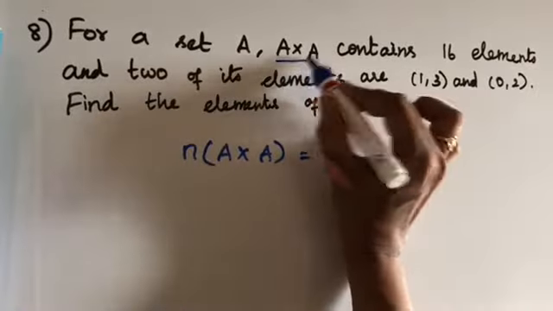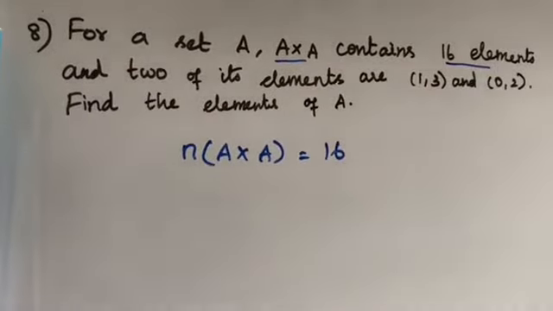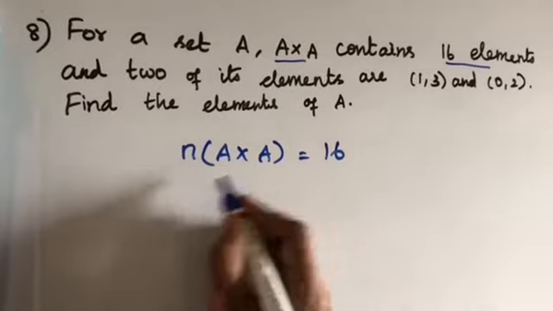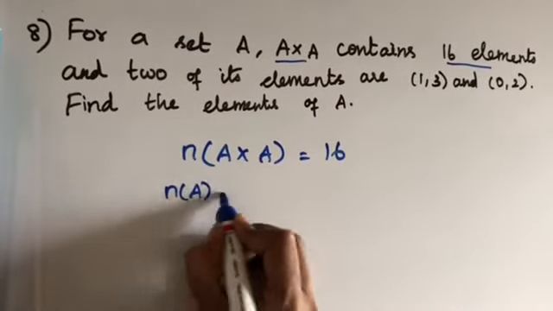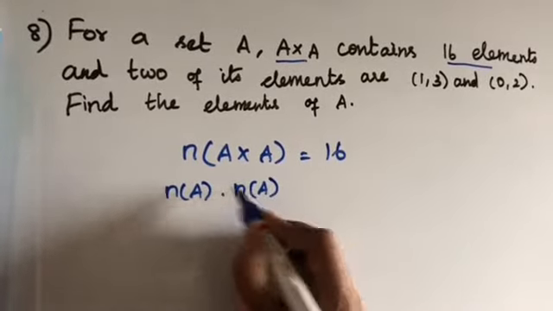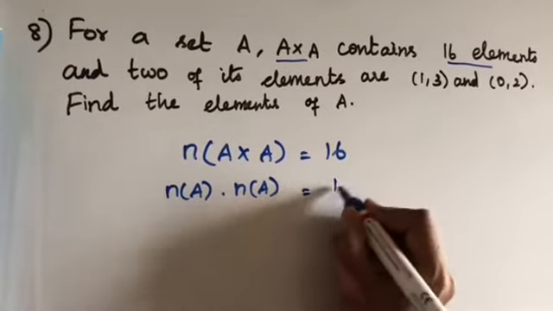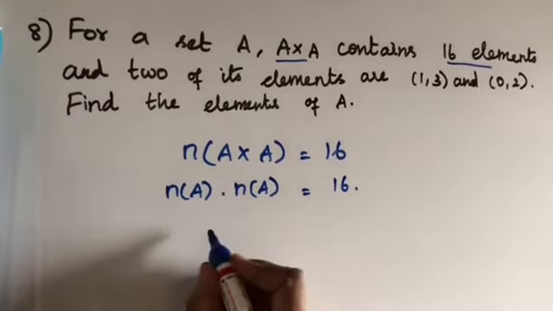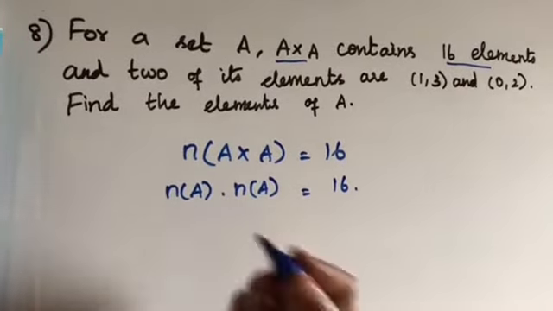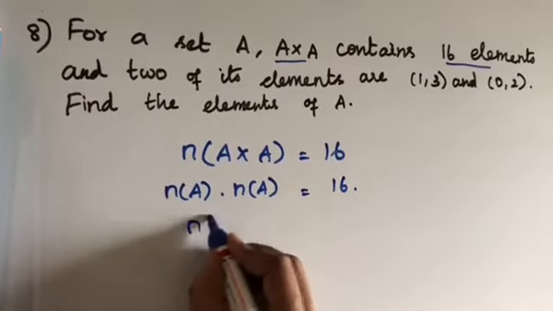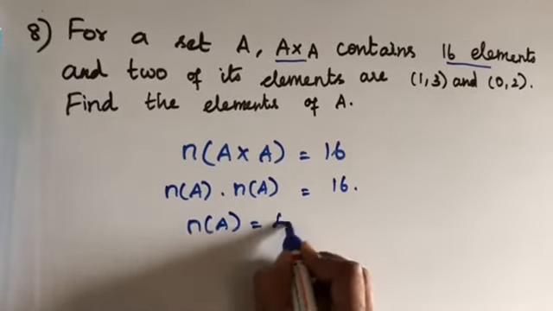So that means n of A into n of A is equal to 16. So actually n of A must be 4.